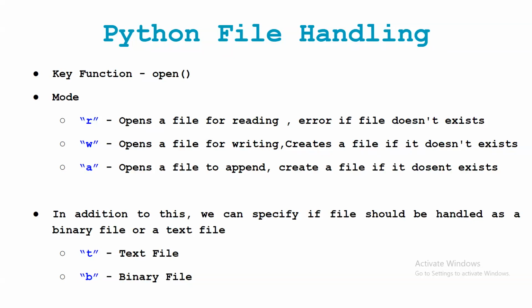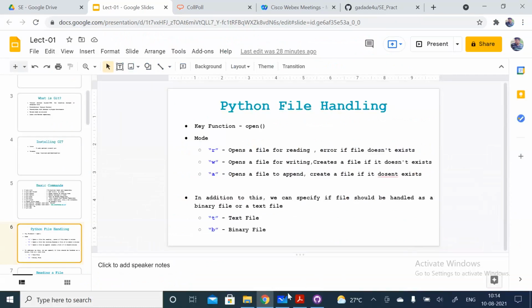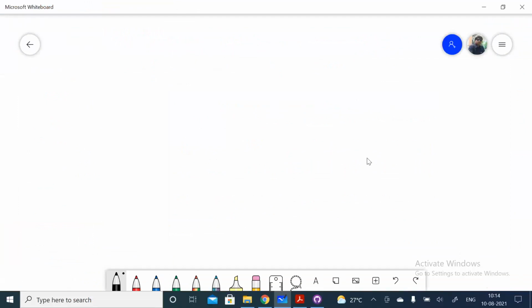See, why we use file handling, that is the most important thing. I think whatever programs you have done till now, the structure for that program is like, suppose this is your RAM, right?